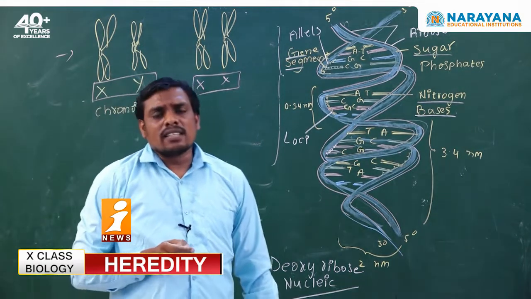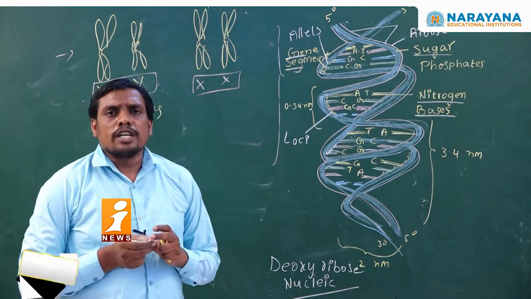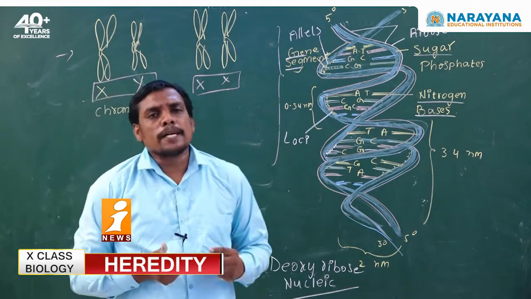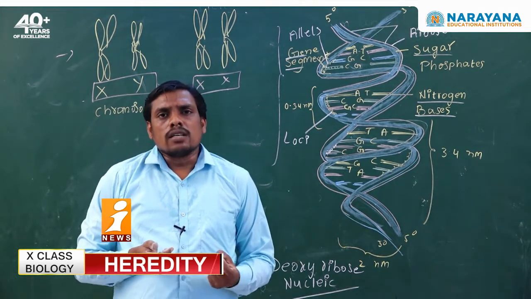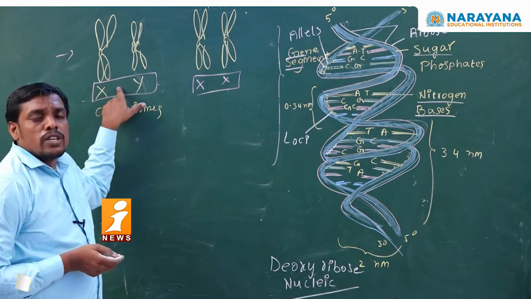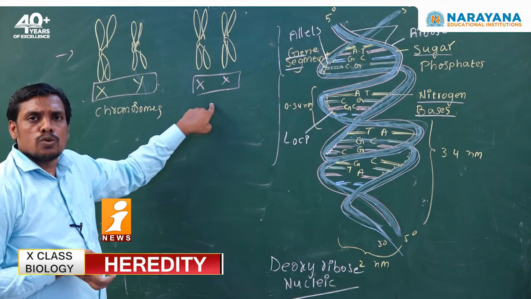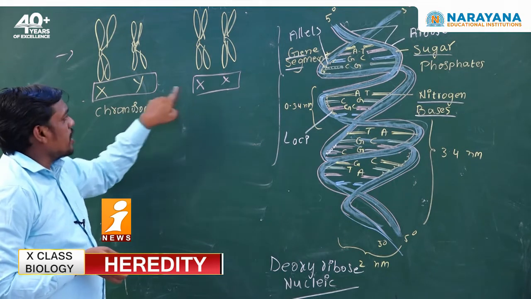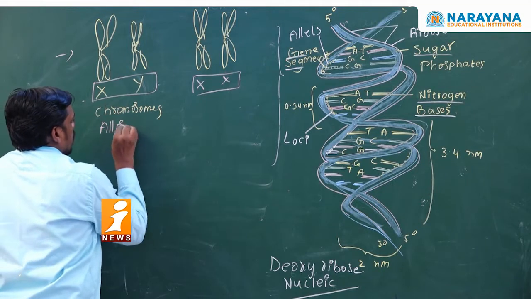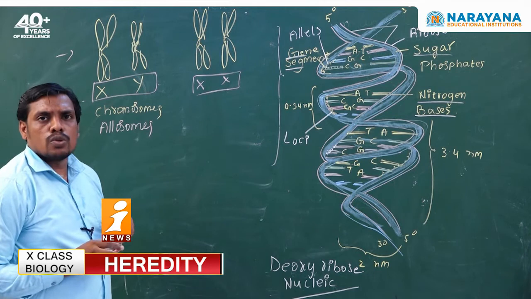As per Walter Sutton and Thomas Hunt Morgan, they identified two different types of chromosomes. I have drawn the two different types of chromosomes that were explained by Walter Sutton and Thomas Hunt Morgan. The first set is the XY chromosomes and the second set is the XX chromosomes. So, these two different types of chromosomes are called allosomes. They are very good examples of allosomes.